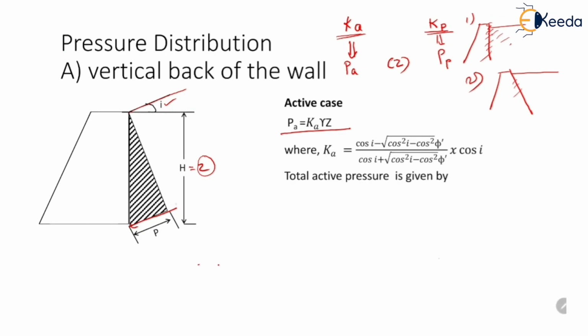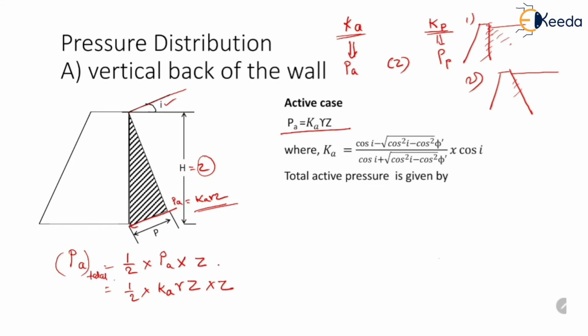At the base the pressure is PA equal to KA gamma Z. So the total area of this diagram will be the total active pressure, which is half into base, which is PA, into height, which is Z. So we write PA as half into KA gamma Z into Z. This total active pressure will be equal to half into KA gamma Z square.